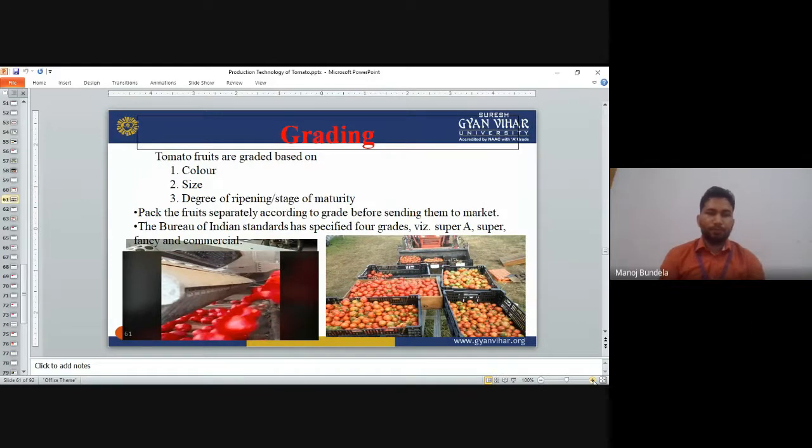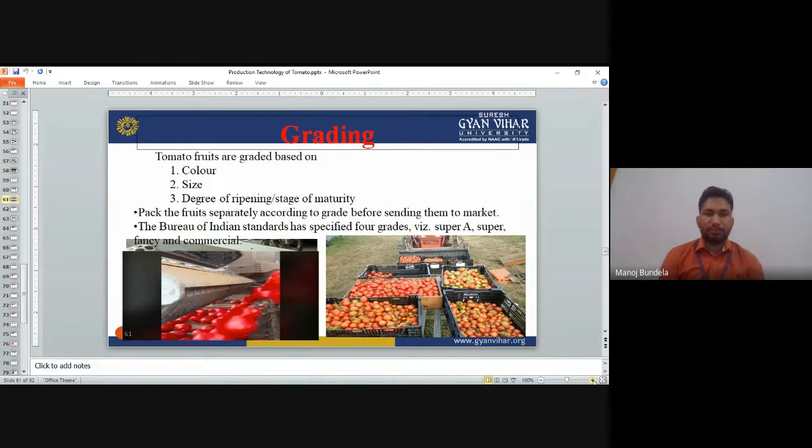Based on color, they are rated as green stage, turning stage, and red stage. Based on size, small, medium, and big. Degree of ripening means how much time it will take for maturity; a completely red tomato will ripen early.